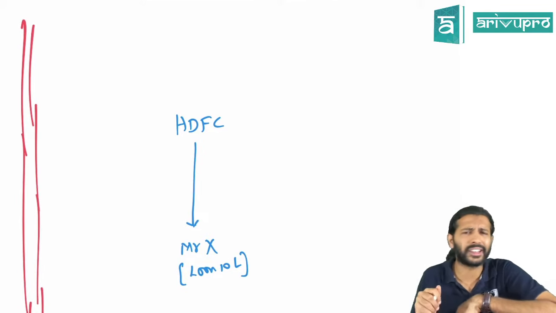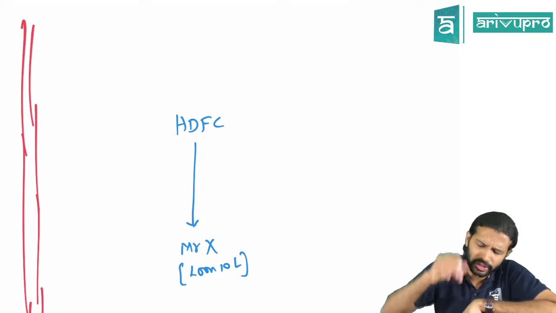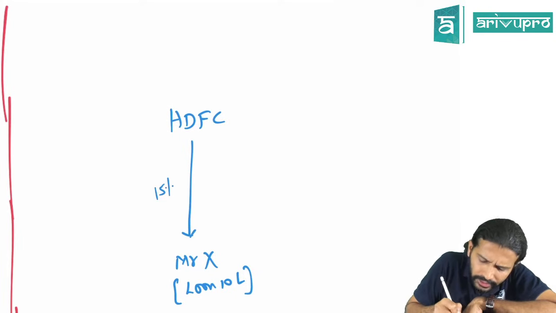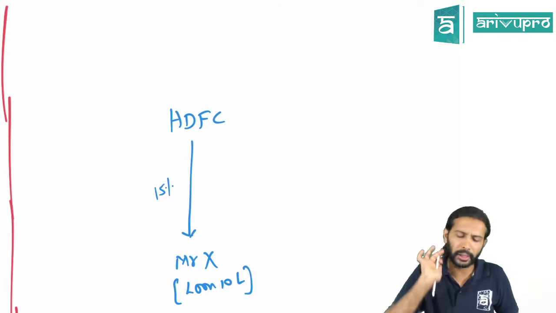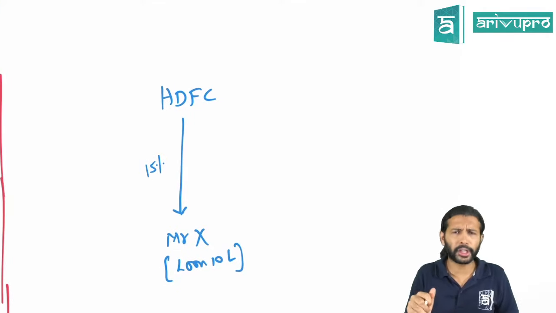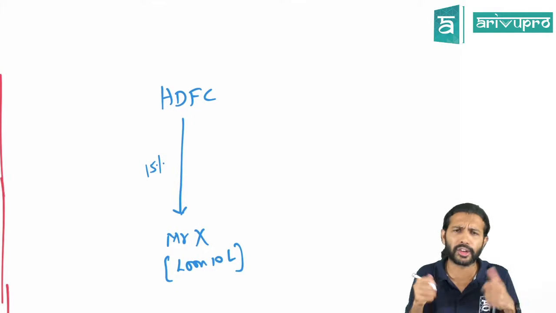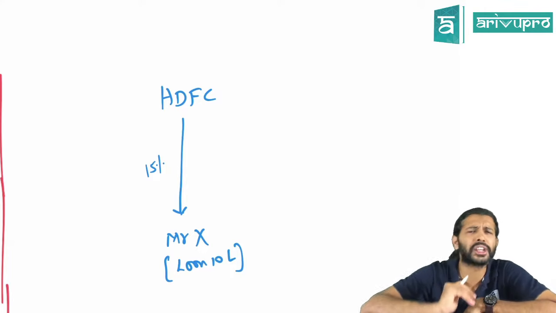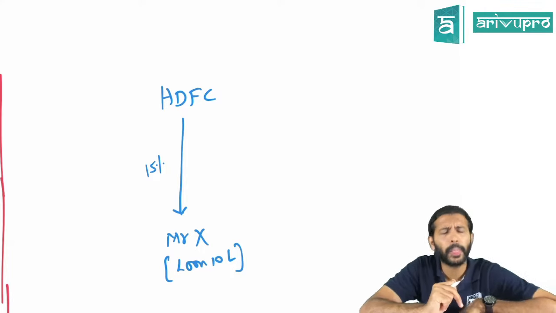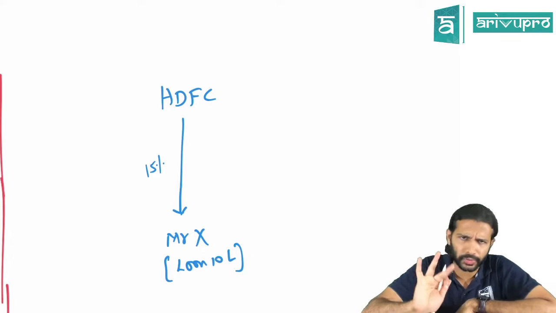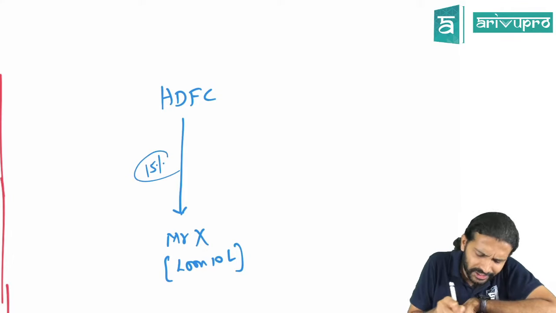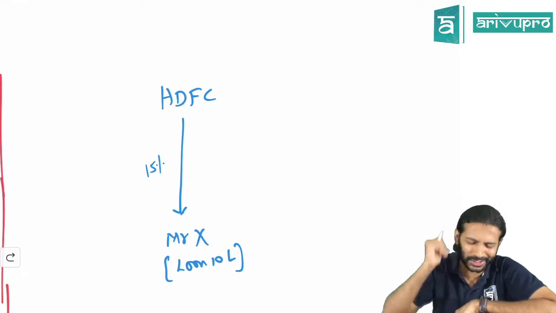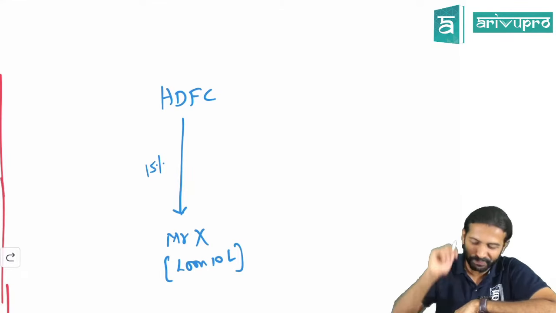HDFC analyzed, did the risk profiling and so on. Based on the credit score, HDFC told him, okay, fine, we will give you the loan, but the interest rate will be 15%. But Mr. X told them, that looks pretty high considering the environment. Why are you charging me 15%? Normally HDFC, let's say for a personal loan, charges 10%. But to Mr. X, they are charging 15%. So X asked HDFC, why are you doing this? Why this unnecessary discrimination for me?